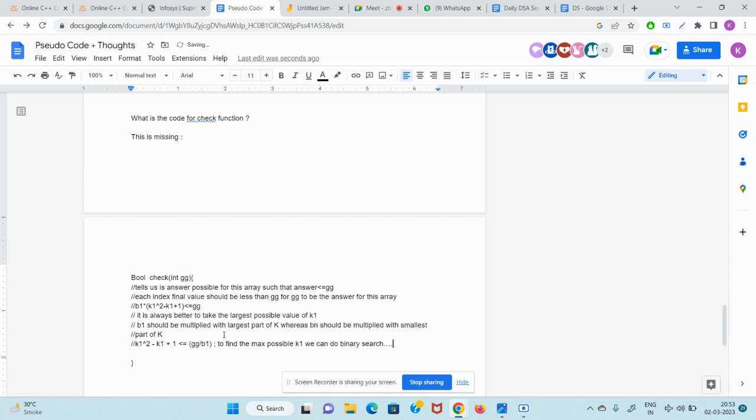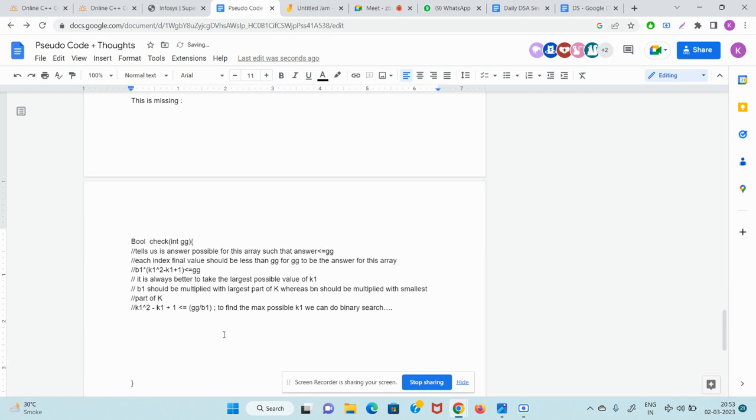So we'll put a second check function which will tell us the maximum possible k1, such that it is less than equal to gg by b1. Once we know that, we will use that value. We will keep doing this as much as we can.